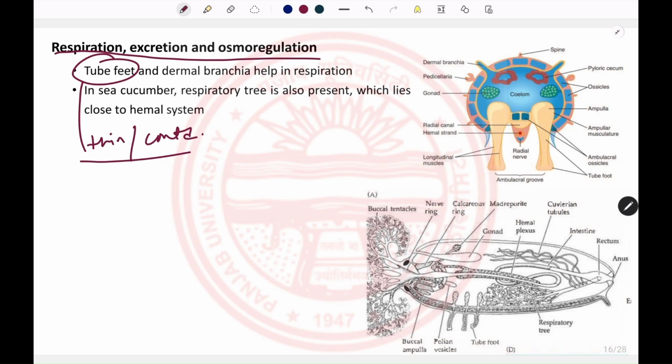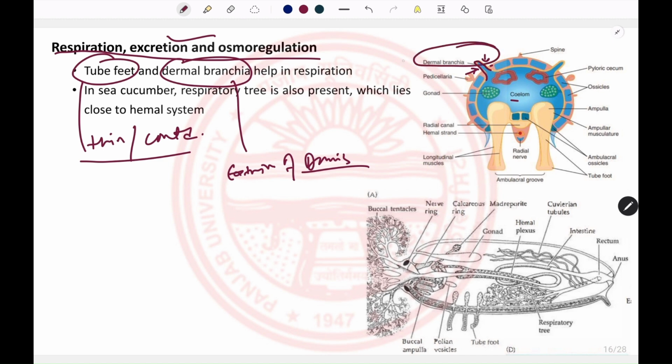Other accessory organs for these functions are the dermal branchiae. They are extensions of the dermis outside the epidermis. So this is the epidermal layer, and this is the dermis that extends over the epidermis and encloses the coelom. They are also thin in nature and moist, so they are also excellent structures for these functions.